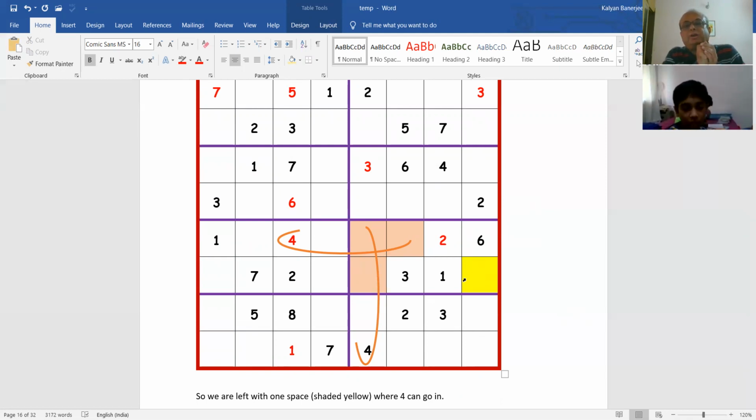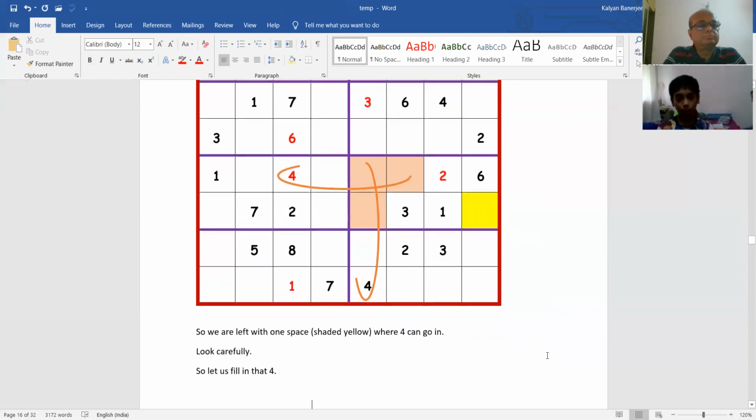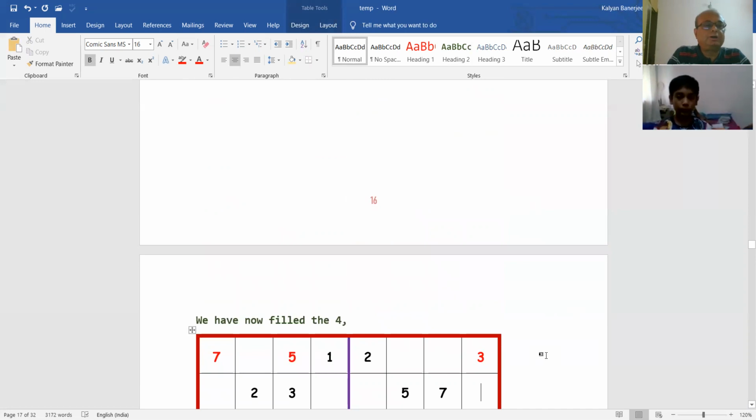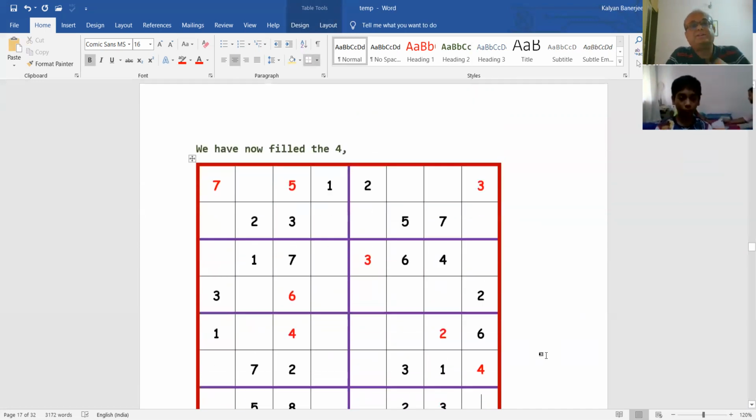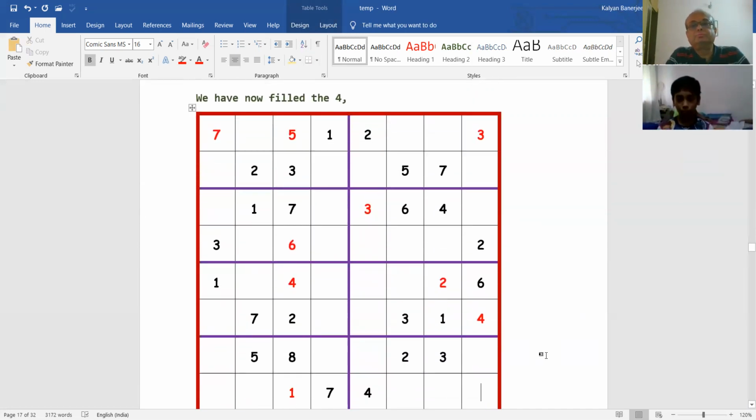Why must 4 be here? Maybe other things can be put, but 4 does not go anywhere else. So we have to put 4 here, because in every box you have to have one 4. That's the reason 4 will come here. Now you see we are almost halfway through the complexity. Now we have filled in the 4.